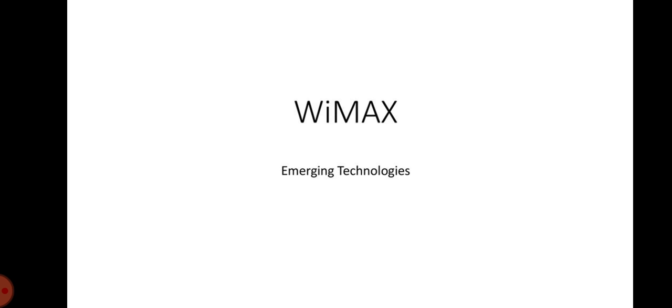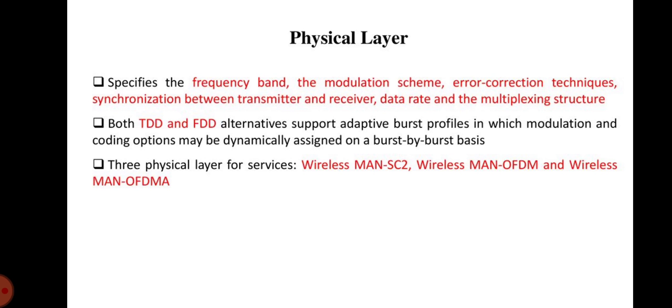There are two main types of WiMAX standards today, fixed WiMAX and mobile WiMAX. Fixed WiMAX will be used for point-to-point and point-to-multipoint technology, whereas mobile WiMAX will be used for multipoint to multipoint technology. Now let us see the WiMAX physical layer.